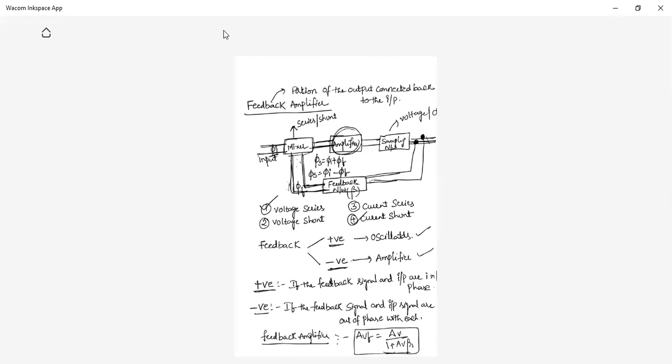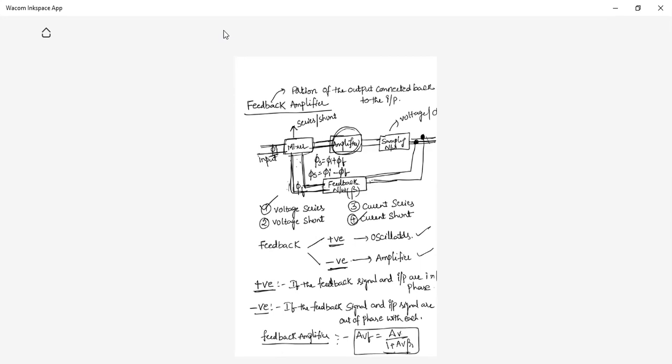Here the question is, the gain is reducing, why should I use a feedback amplifier? What is the advantage of a feedback amplifier? The gain value is reducing, okay, fine. But why I should use a feedback amplifier is important. So what are the characteristics of a feedback amplifier I should learn? What are the general characteristics of a feedback amplifier? Why should I go for a feedback amplifier?